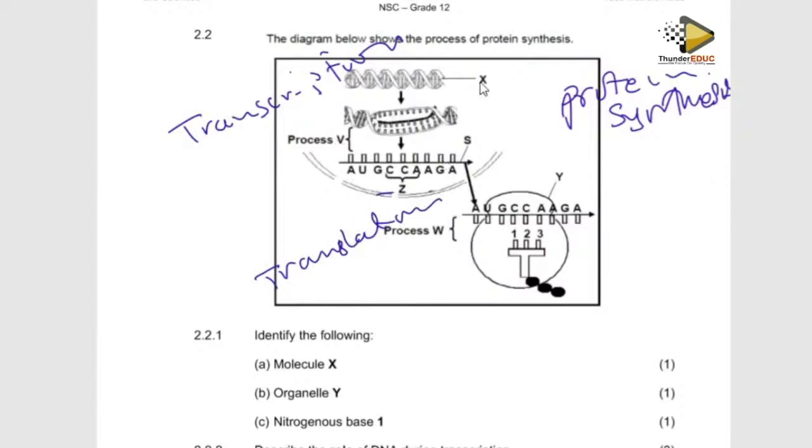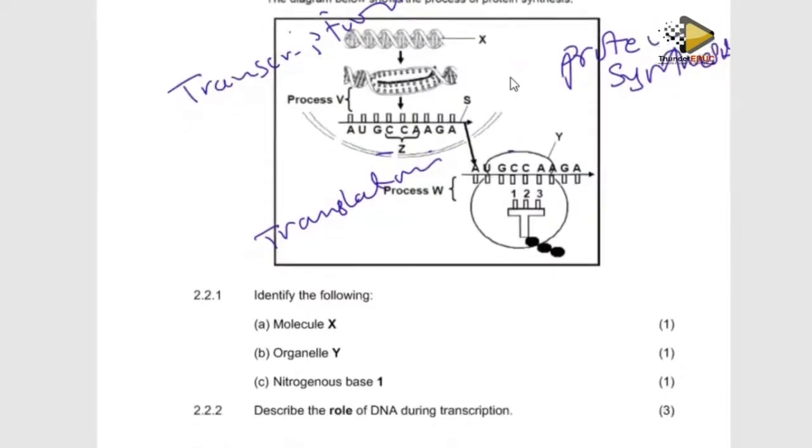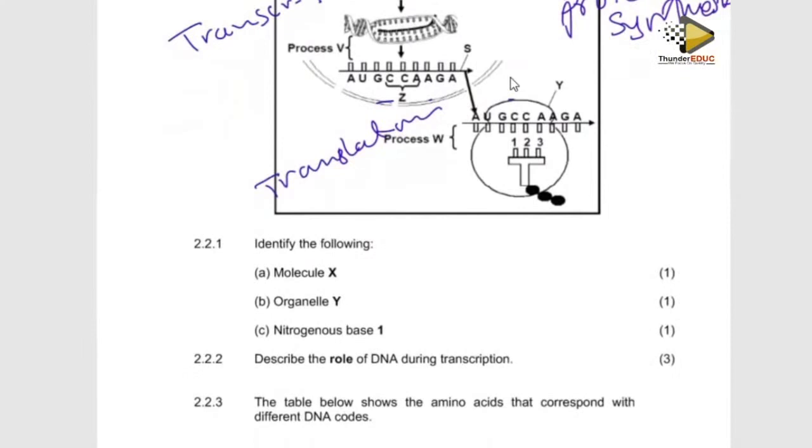Then now they're saying what is X? X, you know, that's DNA. You have to label them maybe before you start. And then what is this? This is a messenger RNA that has been formed. And then what is this molecule which looks like that? It's a ribosome. And then now you can start answering the question. Identify molecule X. We have seen that this is DNA.